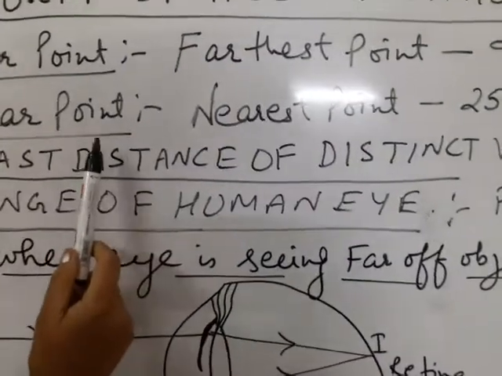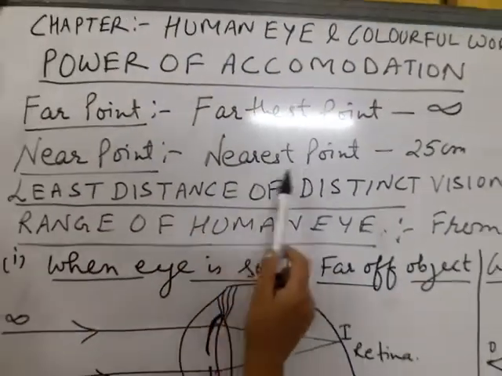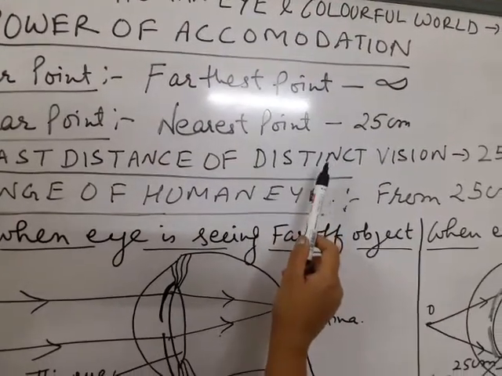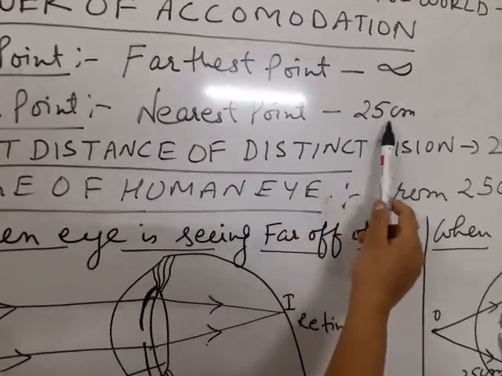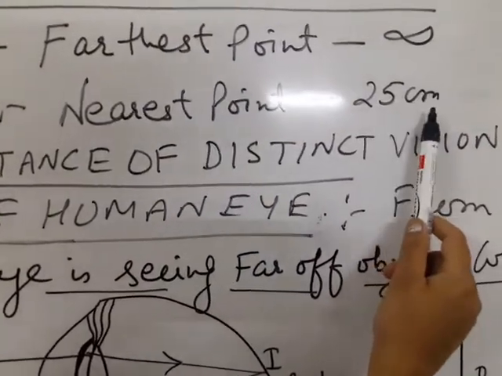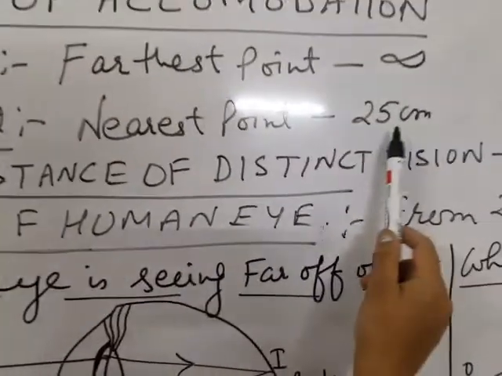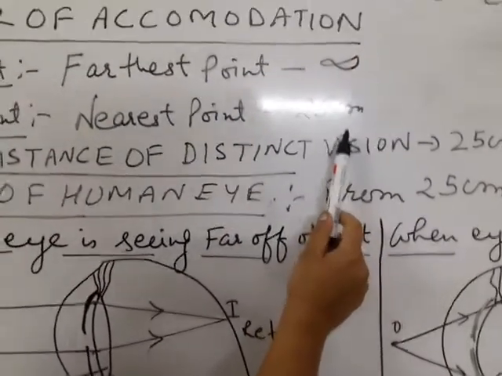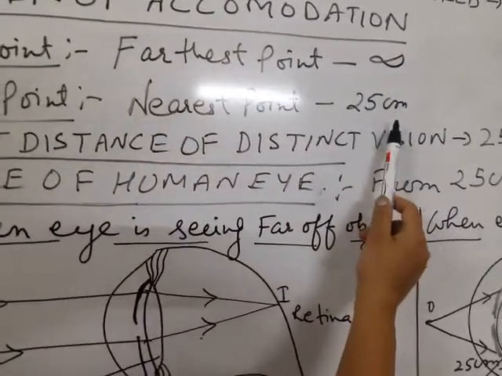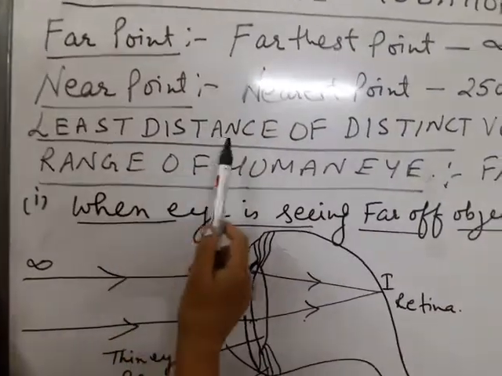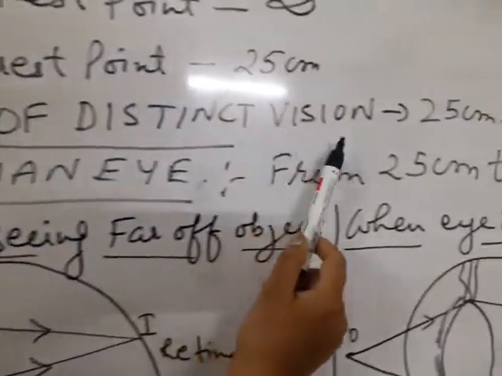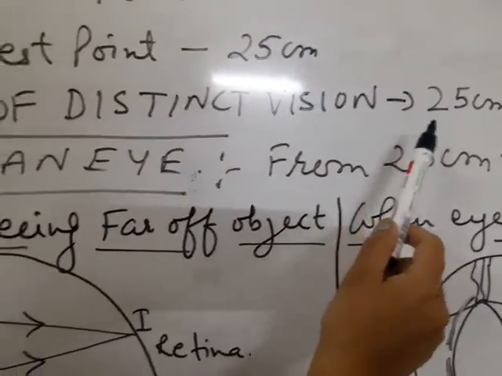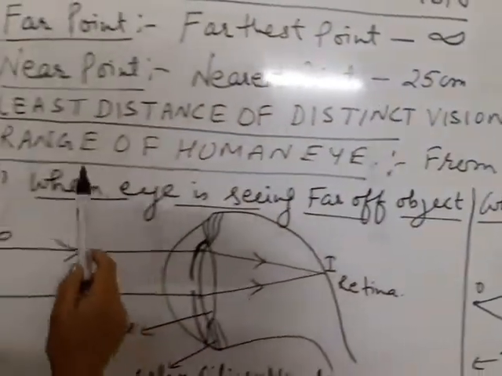Then is near point. Near point is the nearest point which a human eye can see clearly. And nearest point is 25 centimeter from the human eye. And we keep our book at 25 centimeter to read it. So near point is 25 centimeter. Least distance of distinct vision, that is also 25 centimeter, and it is denoted by capital D.